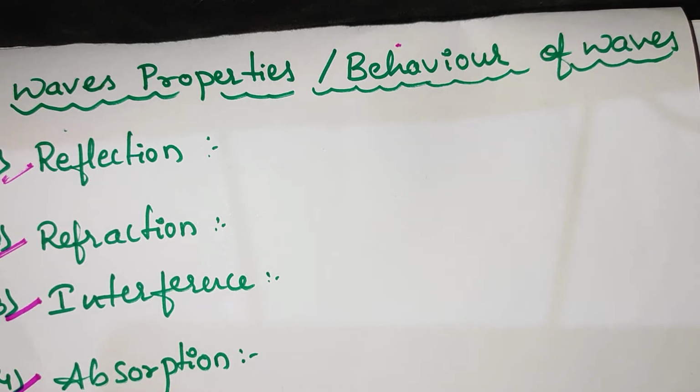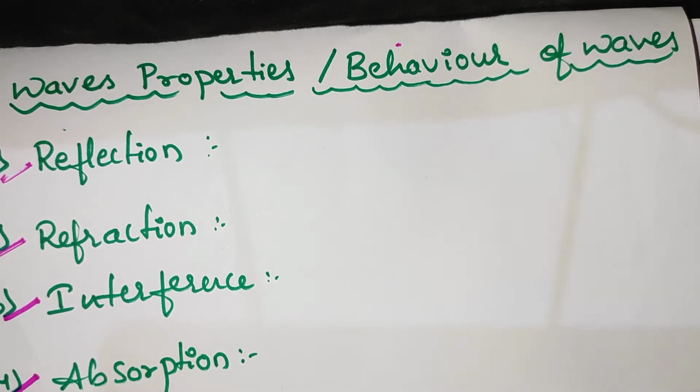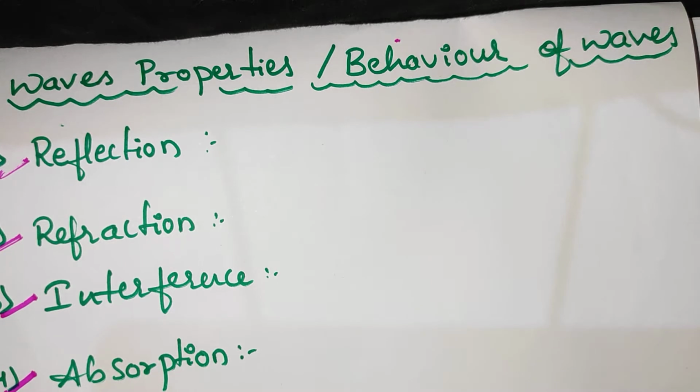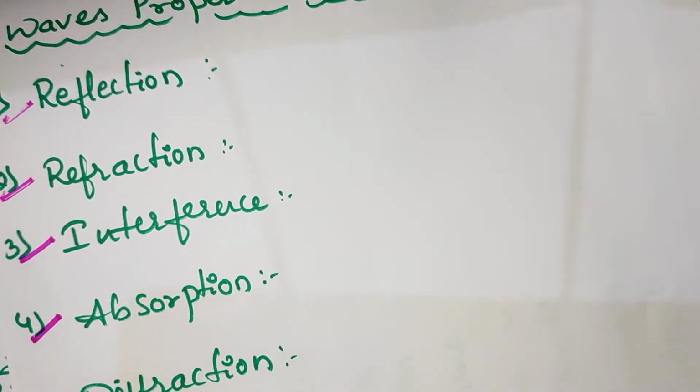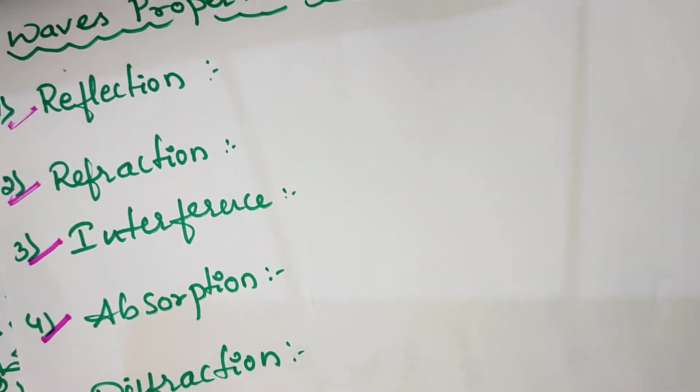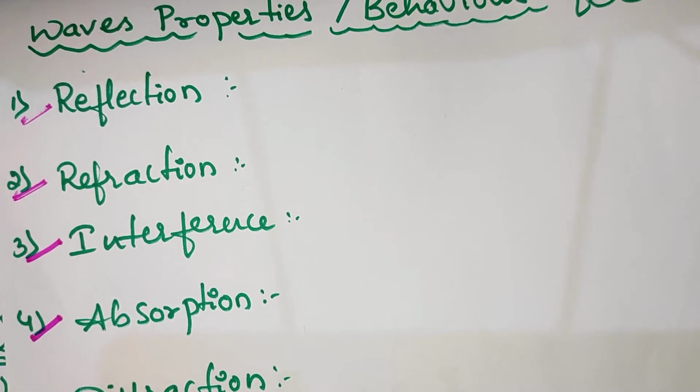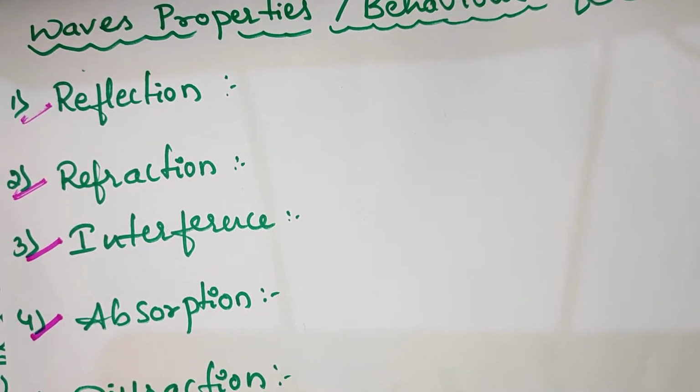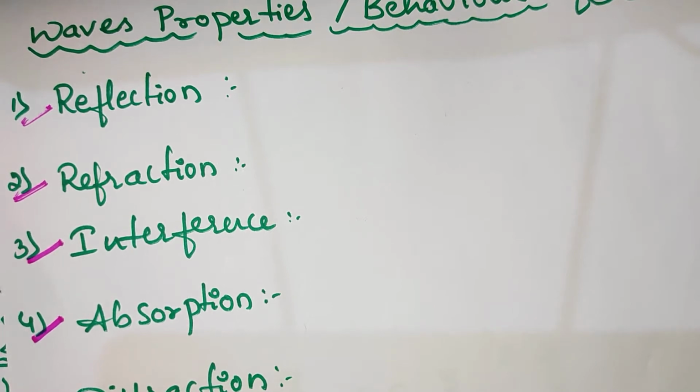First, we go through the reflection property. What is meant by reflection of a wave? The properties of reflection of a mirror are also followed by a wave. In reflection, the wave bounces back.